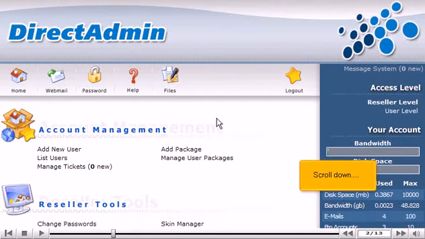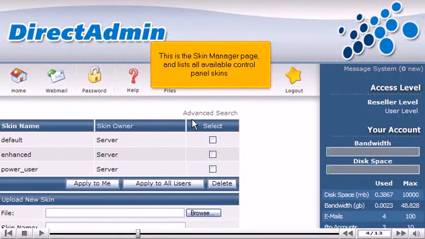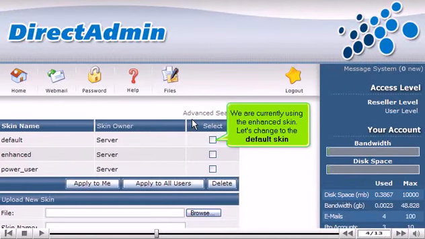Scroll down. Click the Skin Manager link. This is the Skin Manager page and lists all available control panel skins. We are currently using the Enhanced skin. Let's change to the default skin.